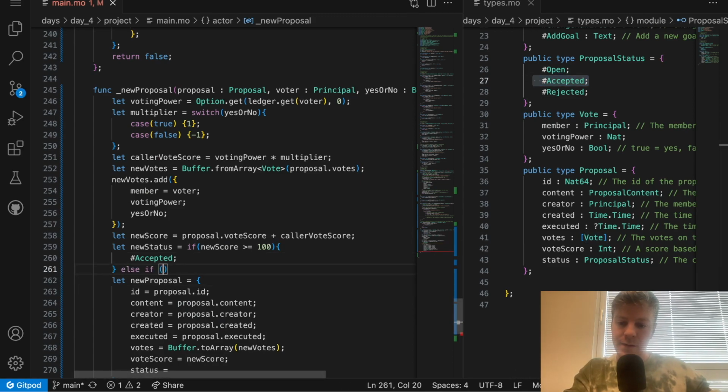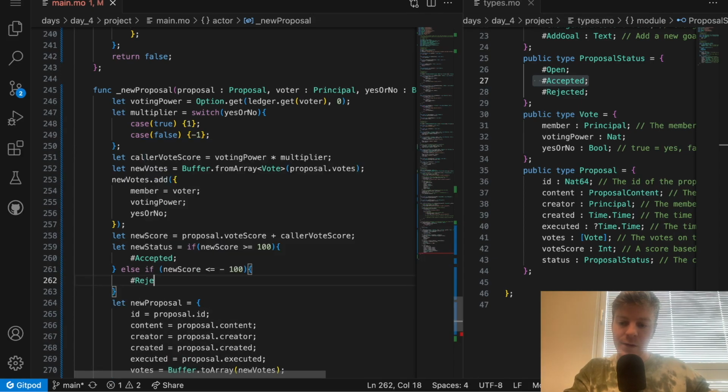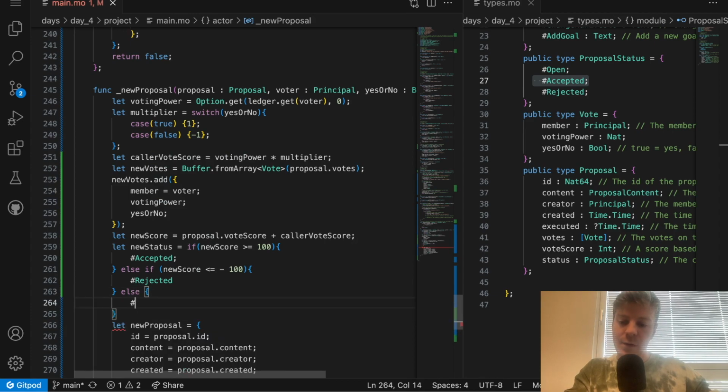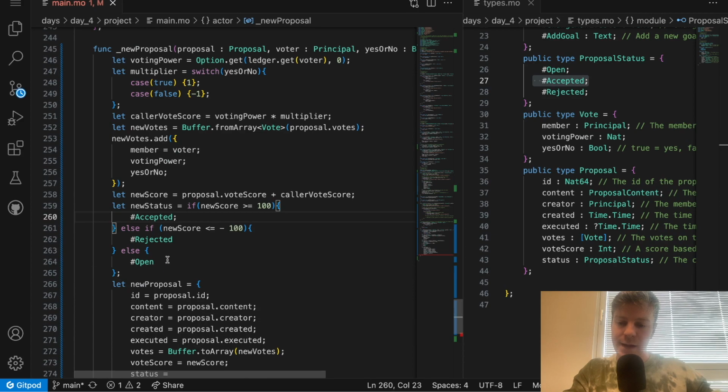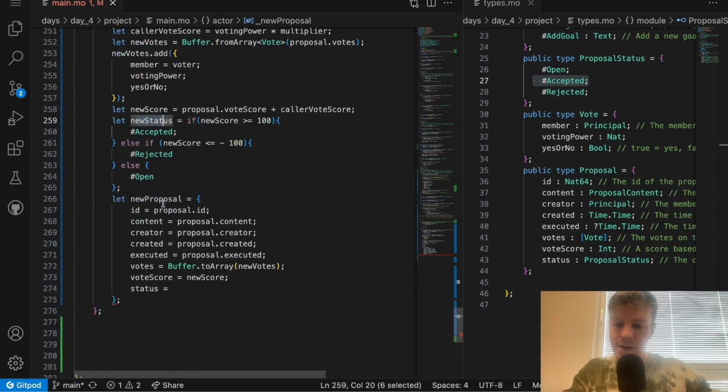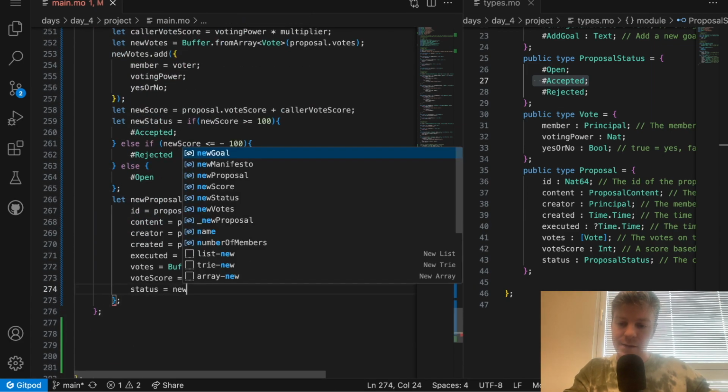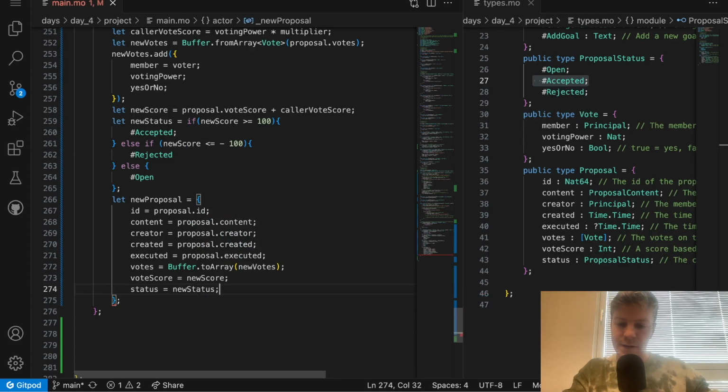Else, if the new score is below or equal to -100, then we will return rejected, else we will return open. So this is slightly complex syntax, but just keep in mind that we are just assigning the value to the variable here, and then we can use the variable in this line. Status is equal to new status, and then we can return the new proposal.